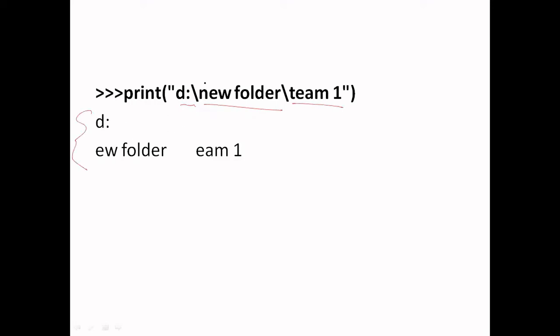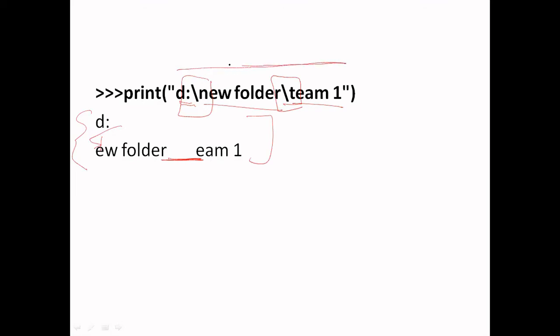Because this \n will work as a new line character, the string after D colon will turn out on the next line, and the \t will be treated as a horizontal tab of 4 characters. So this 4 character space will be given. So we will get this string. There is no problem, but this is an address.